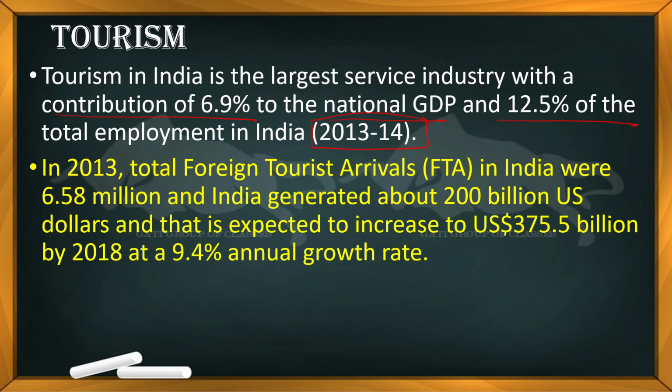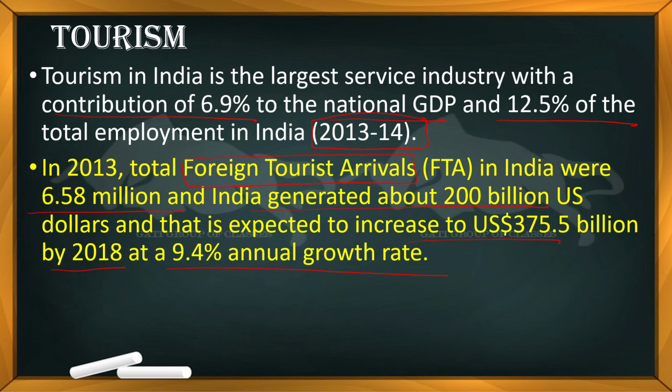Now one more thing is that in 2013 the total FTA, foreign tourist arrivals, in India were 6.58 million, and India was generating about 200 billion US dollars from these tourists, and that is expected to increase to 375.5 billion US dollars in 2018, at a 9.4% annual growth rate, so every year we are increasing.